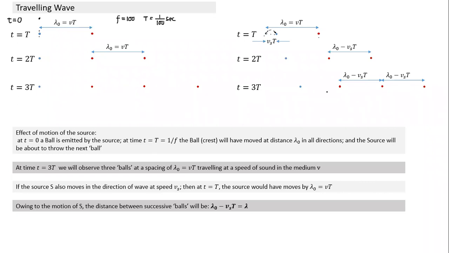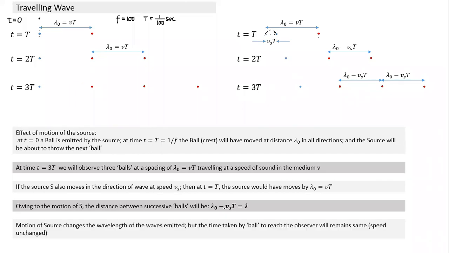So is it clear why the wavelength is changing? Vignesh, can you tell me why the wavelength has changed? Because the source is moving, the relative spacing between two consecutive balls being released will decrease. And had it moved in the other direction, what would have happened? The spacing will increase. So as simple as that. This is when it is moving towards the observer.